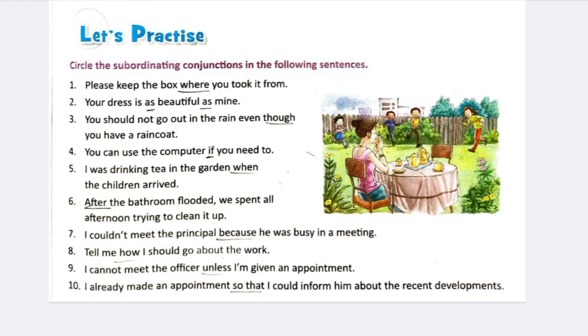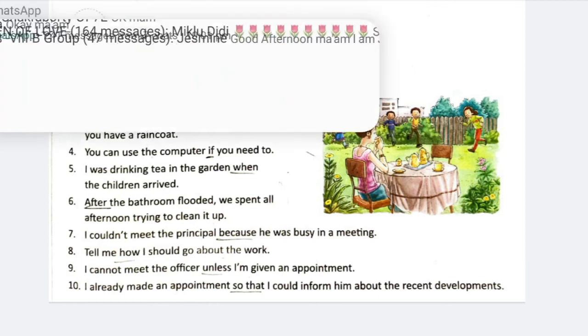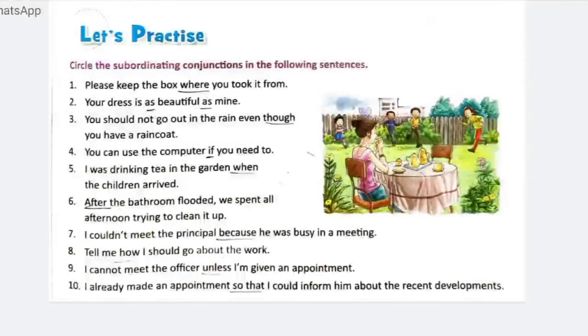You can use the computer if you need it. If is the subordinating conjunction, and the subordinating clause is if you need it. I was drinking tea in the garden when the children arrived. I was drinking tea in the garden is the main clause. When the children arrived is the subordinating clause, and when is the subordinating conjunction.